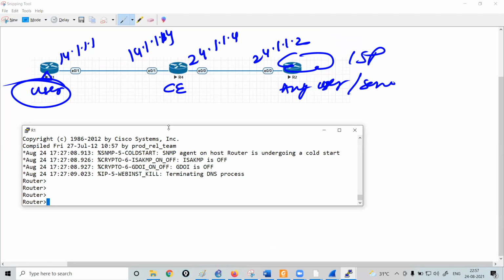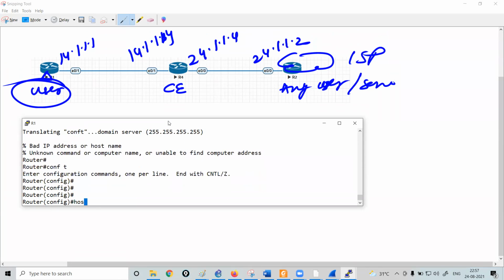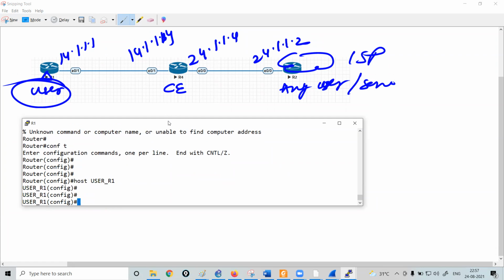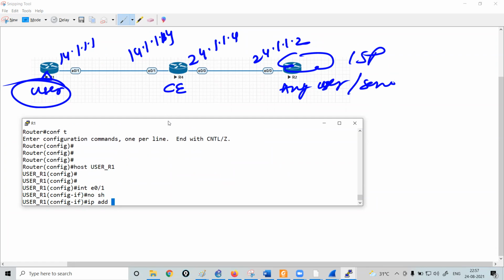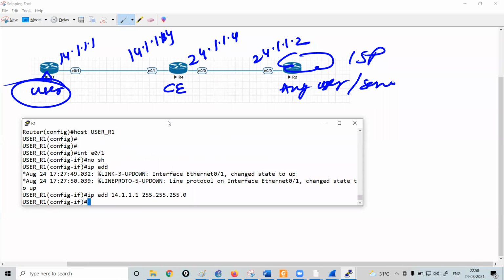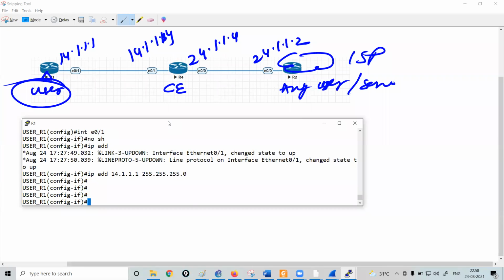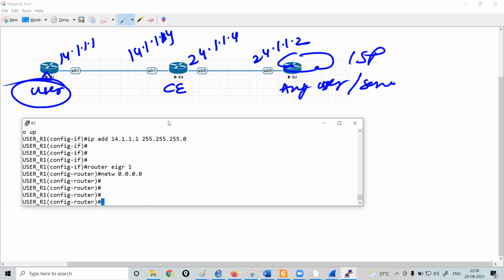So, okay, on my router R1, enable, configuration terminal, hostname R1. I want this router to work as my user. Then interface e0/1, no shutdown, IP address 14.1.1.1 255.255.255.0. Also, I'm going to run any random protocol to have the end-to-end reachability. So router EIGRP 1, network 0.0.0.0. That's it. Done with the configuration on router R1.